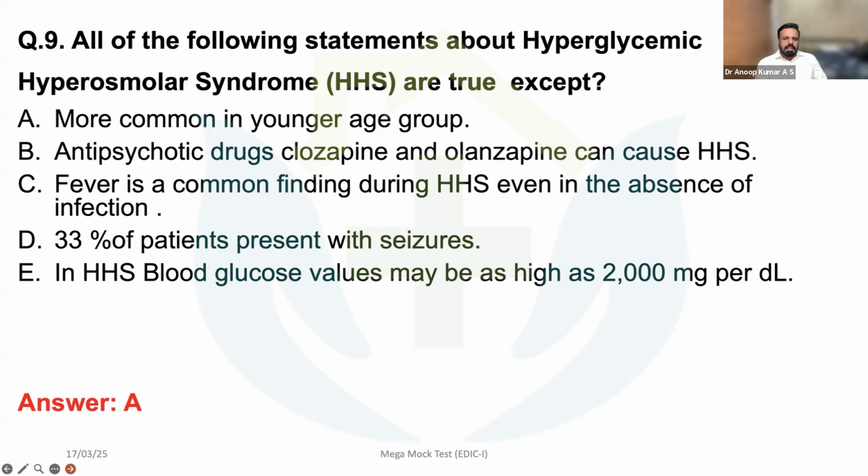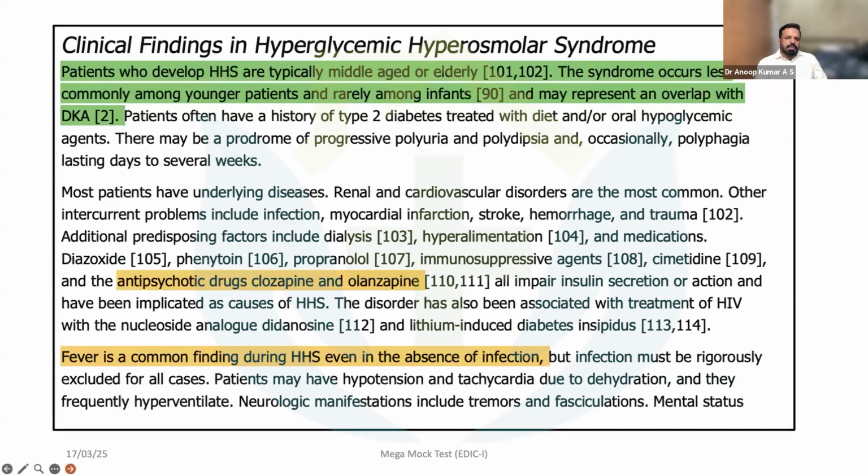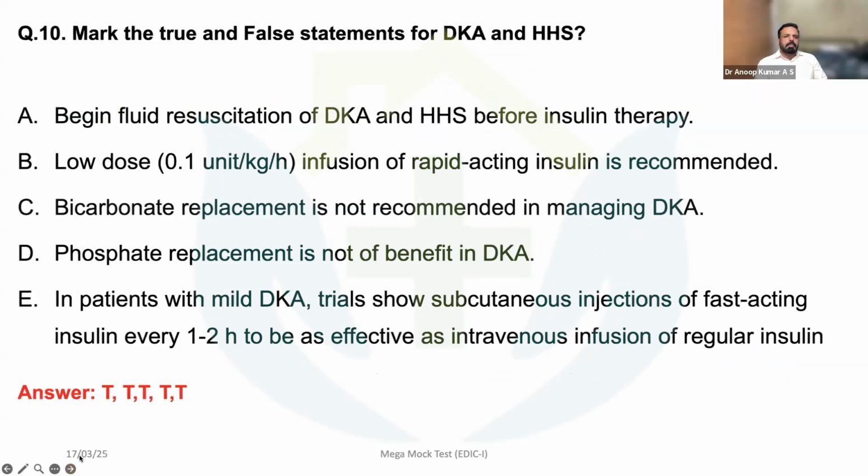The diagnostic criteria itself shows you need a glucose value more than 600, which we have already discussed. So fever is also a common finding during HHS. That point may not be very clear, but fever is possible as per the textbook statements. So mark the true and false statements for DKA and HHS.